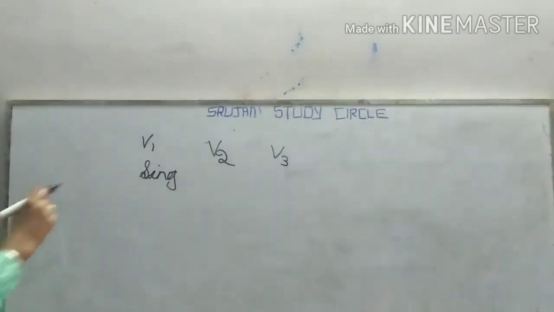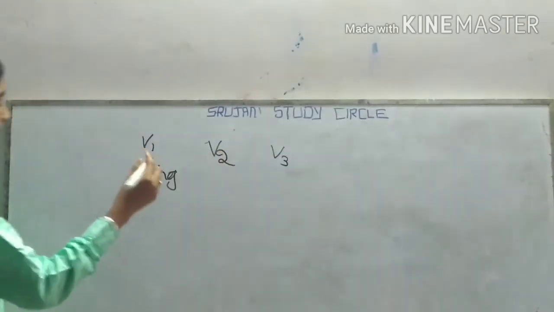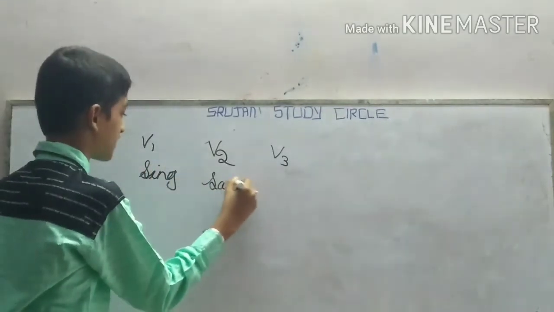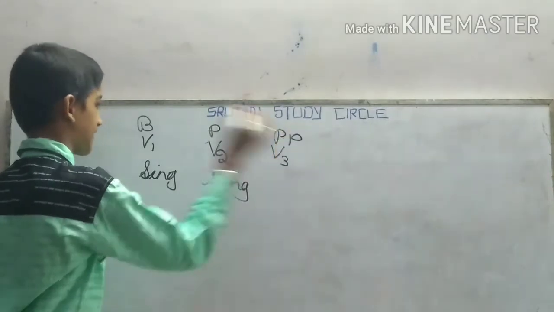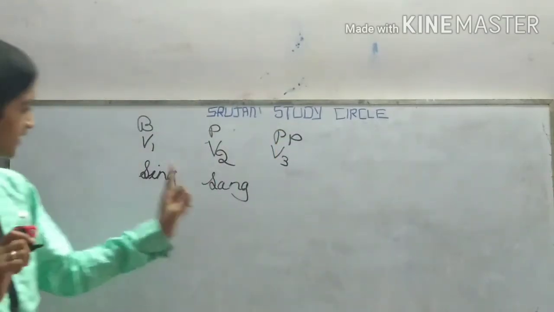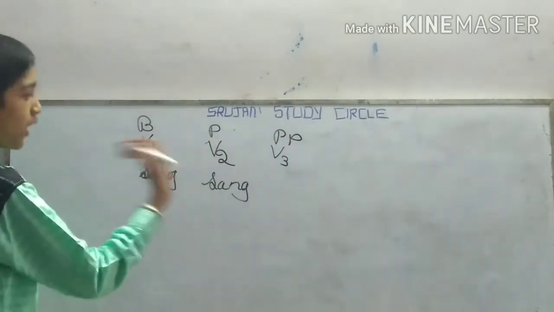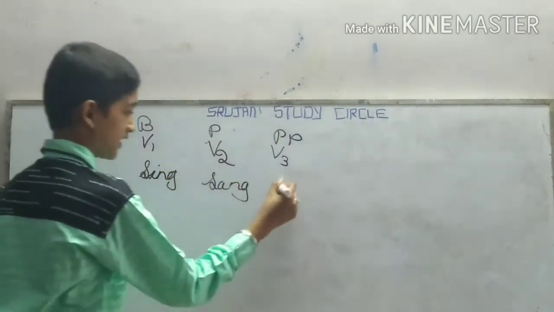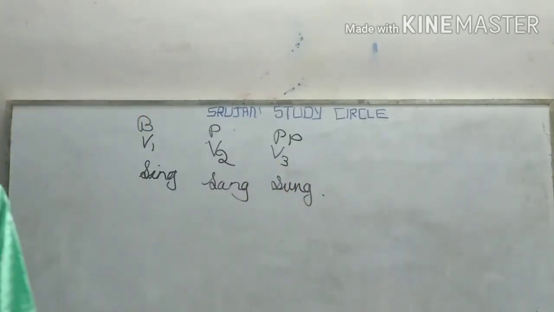Okay, now sing, and in the verb form 2 it will become sang because it is past. And in the verb 3, it will become sung. We have to remember these words at any cost.